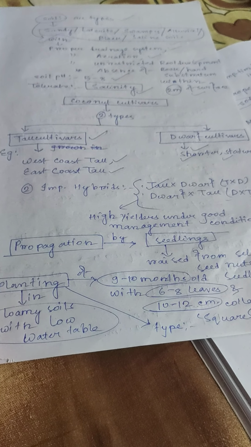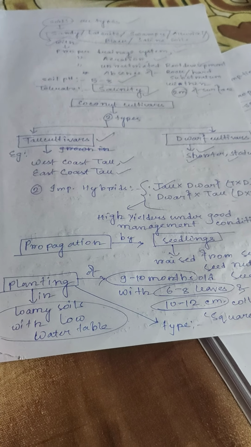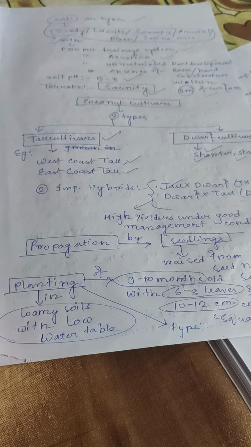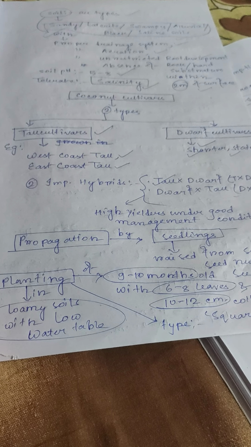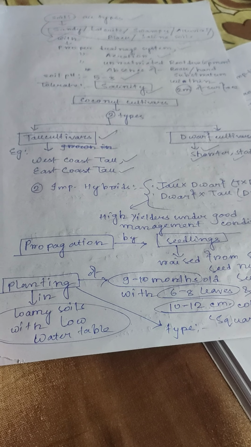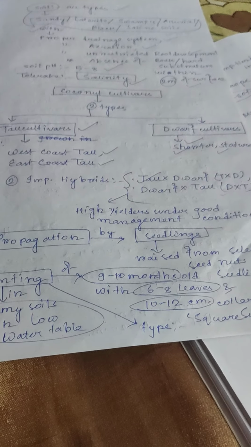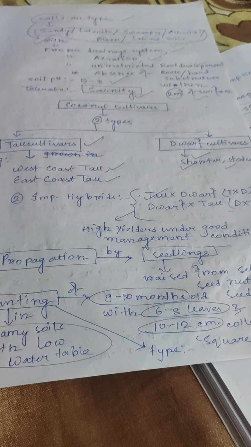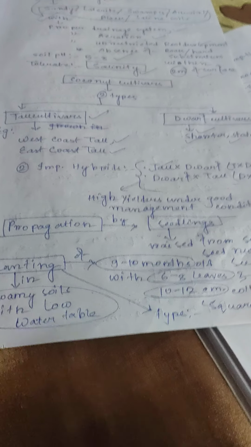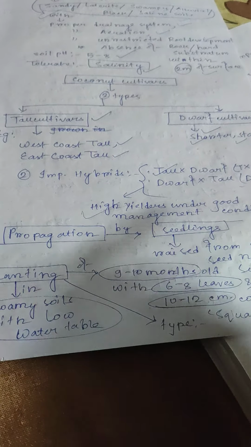So 2 types of coconut varieties, tall cultivars, West Coast tall and East Coast tall. Dwarf cultivars, shorter in stature. 2 important hybrids, tall into dwarf, T into D, dwarf into tall, D into T. High yielders under good management conditions.